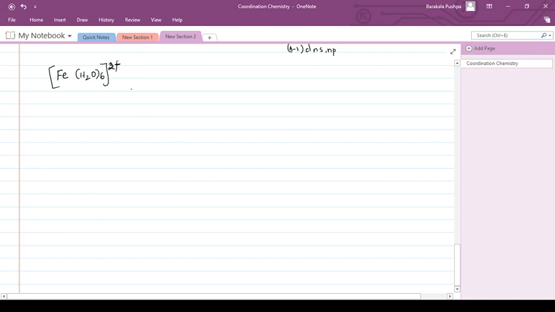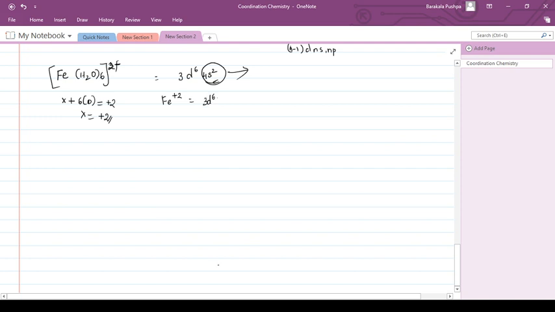So how many electrons does it have? Is it a d6 system or d7 system? It is a d6 system. Scandium, titanium, vanadium, chromium, manganese, iron: the electronic configuration is 3d6 4s2, and with +2 state iron gives up these two electrons and becomes 3d6.